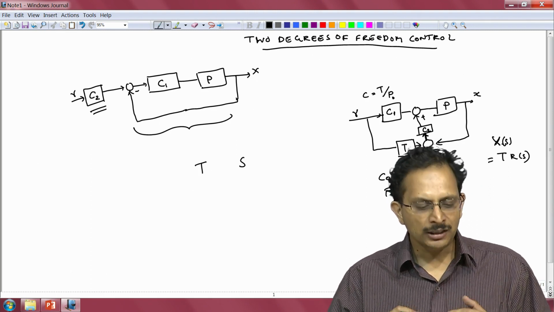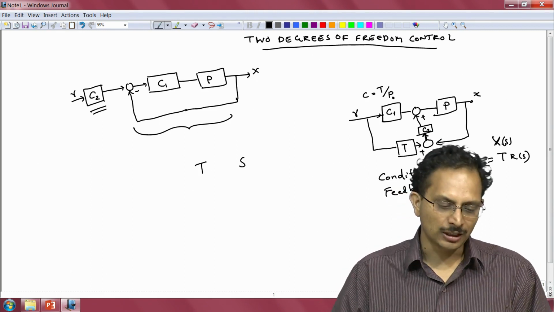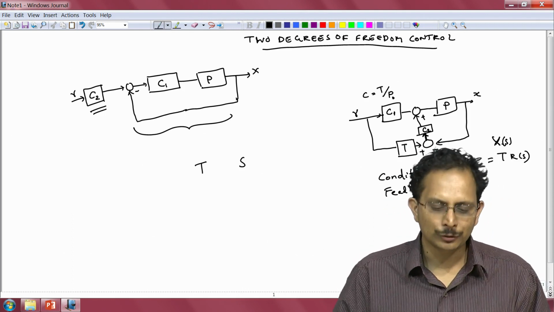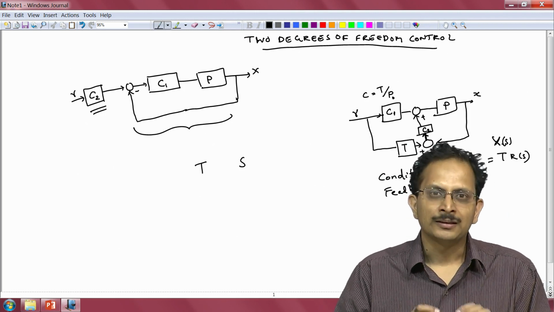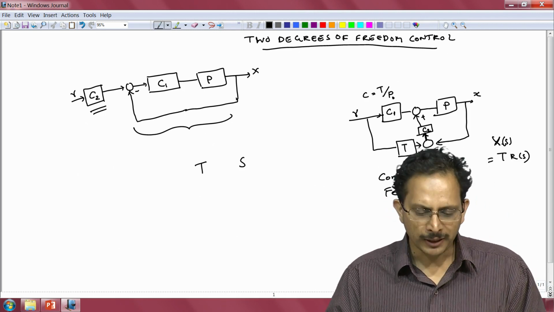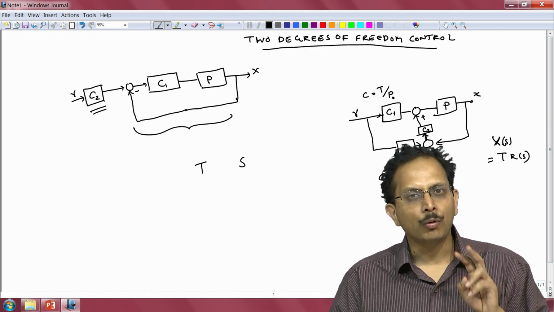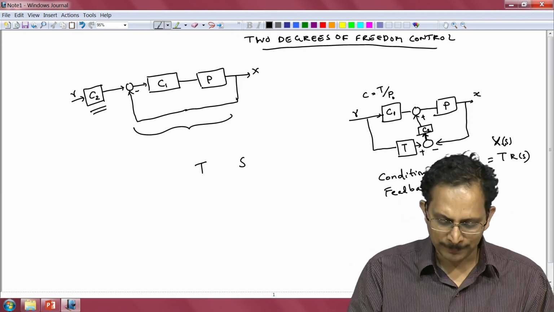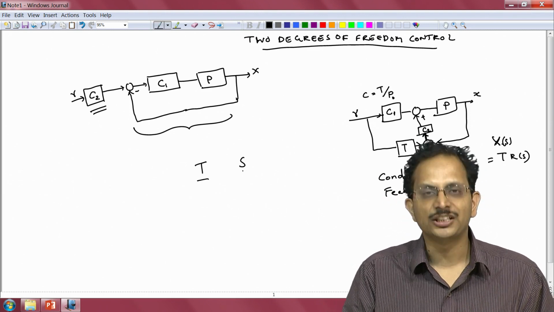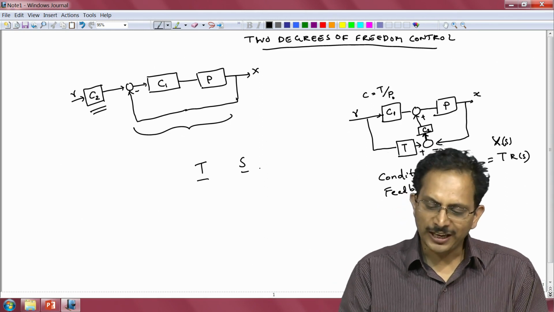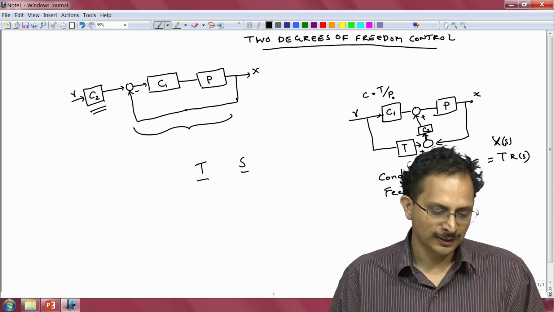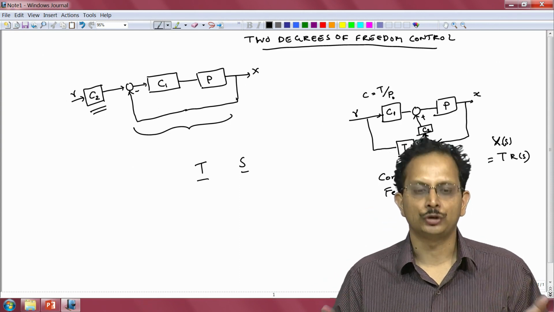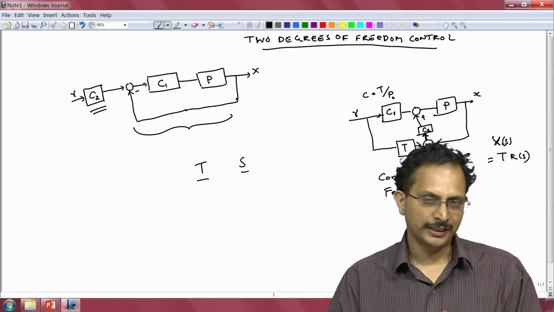independently. Even if we insert more controllers, let us say we have C3 in the feedback path here, or we have other controllers elsewhere, we will see that their effects will all get lumped together, and at the end of the day we will have the ability to independently design only two functions, namely the transmission function and the sensitivity function. So, exactly which one of these different configurations we adopt is merely a matter of choice. From a fundamental perspective, it does not matter.